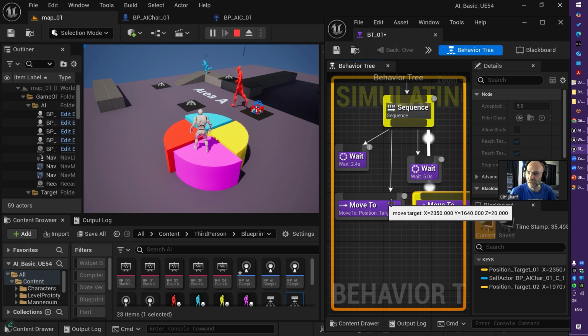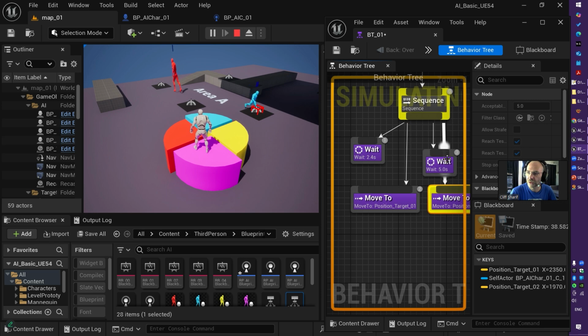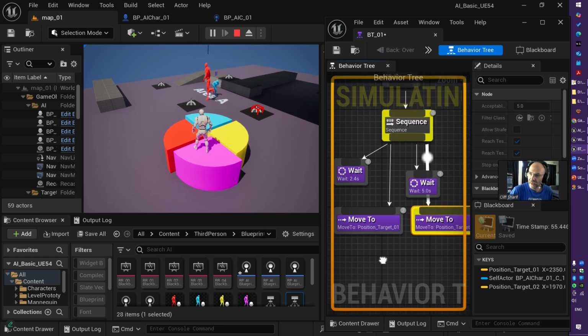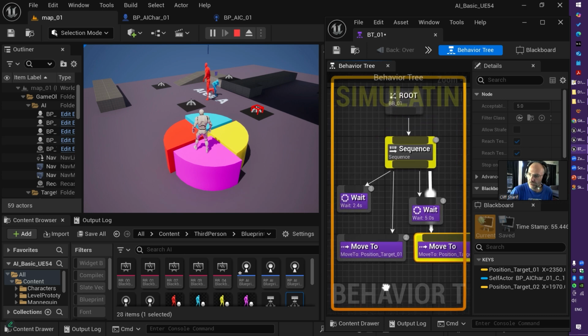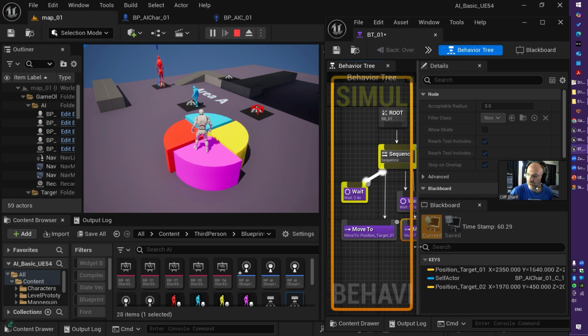So as you see, it goes here, target number 2, it will return to the beginning of the sequence, which is this guy here, wait for 2.4, and then move to target 1, like this. Very, very simple patrol behavior for enemy units, perhaps, if you want to. And another very, very important thing from this visual monitoring system you have is your blackboard values. I can see my blackboard values here.